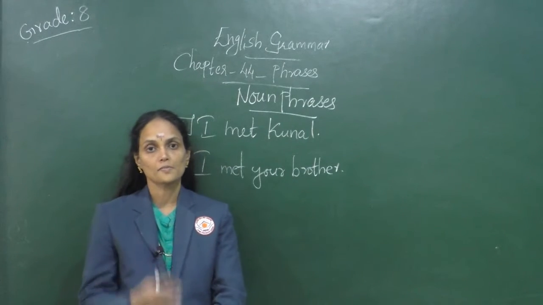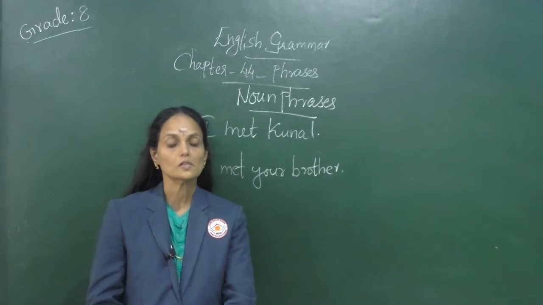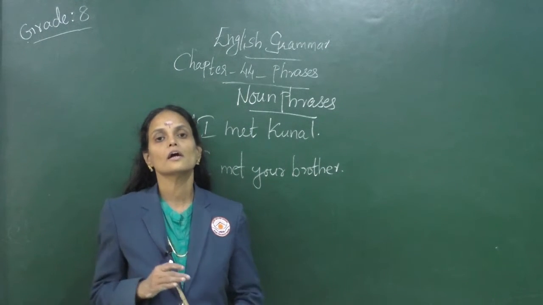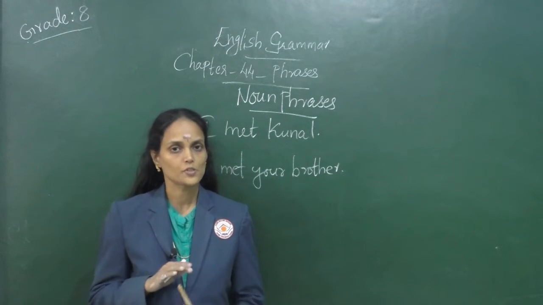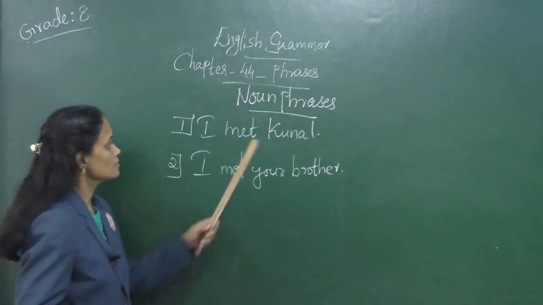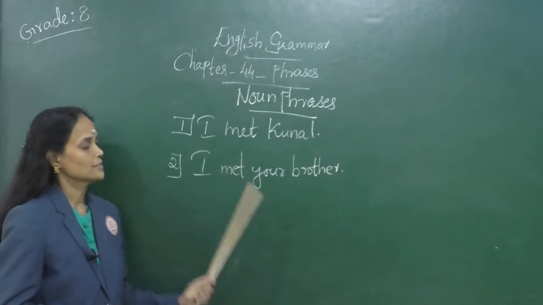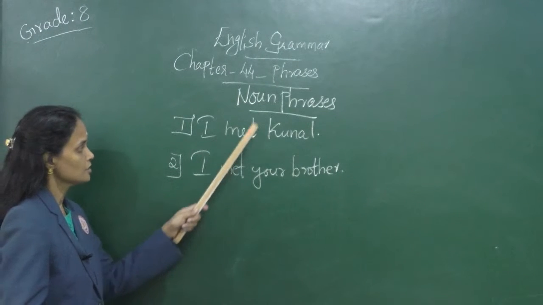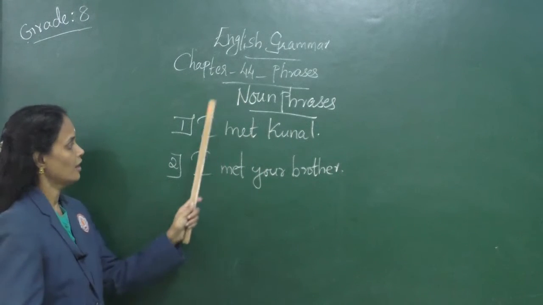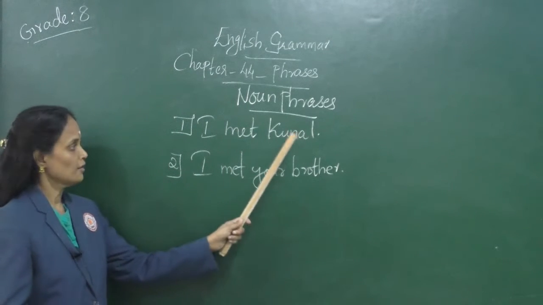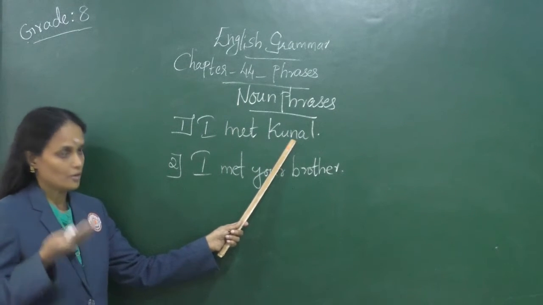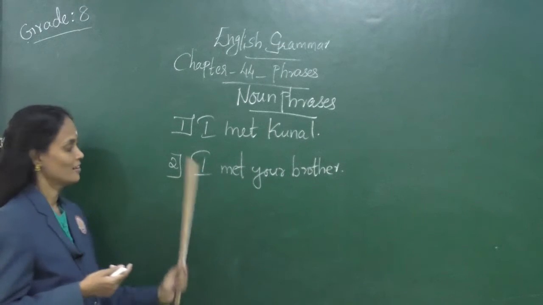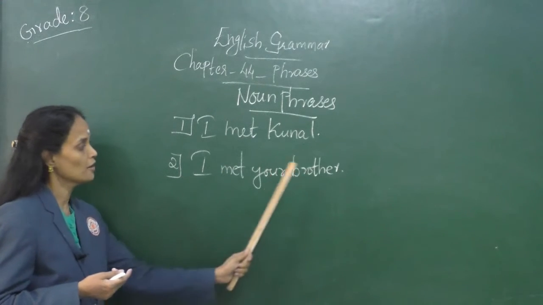Children, there are three types of phrases: noun phrases, adjective phrases and adverb phrases. In this session, we are discussing noun phrases and adjective phrases. The first category is noun phrases. Look at these two sentences given here. The first one is, I met Kunal. Kunal is the name of a person. Obviously, it's a proper noun. In the second sentence, I met your brother.